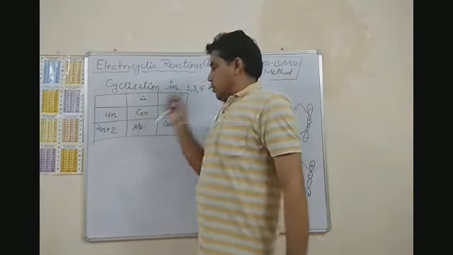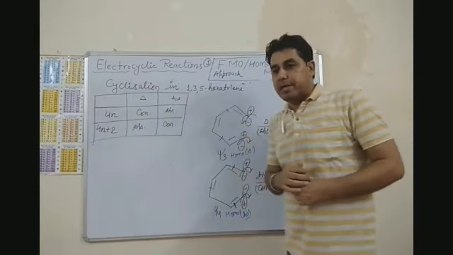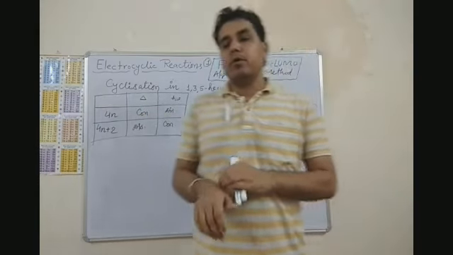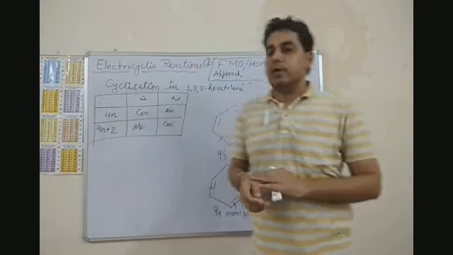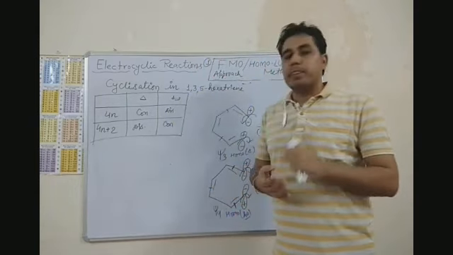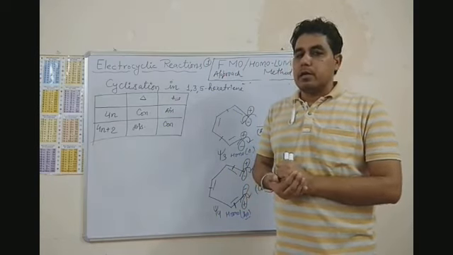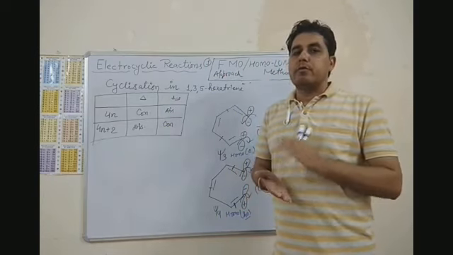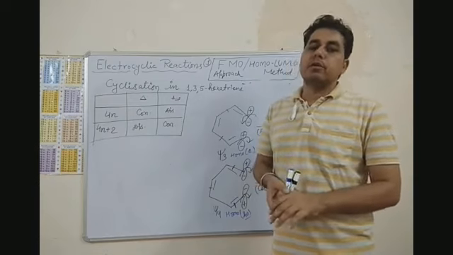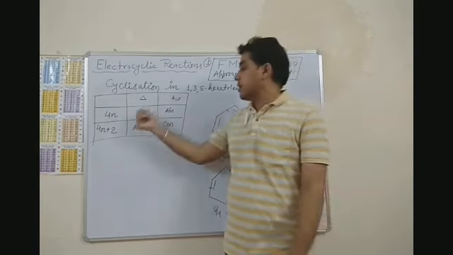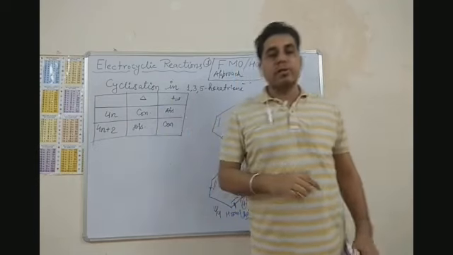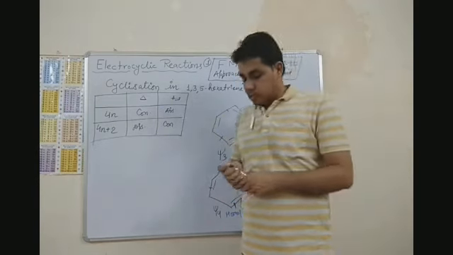If the polyene has a 4n pi electron system, then it will perform conrotatory motion in thermal condition, and if it has 4n plus 2 pi electrons, then it will perform disrotatory motion in thermal condition.